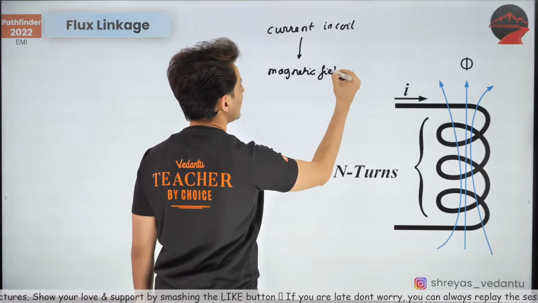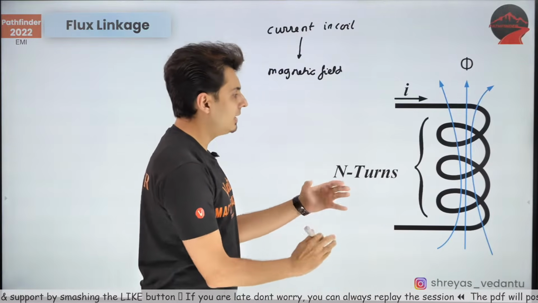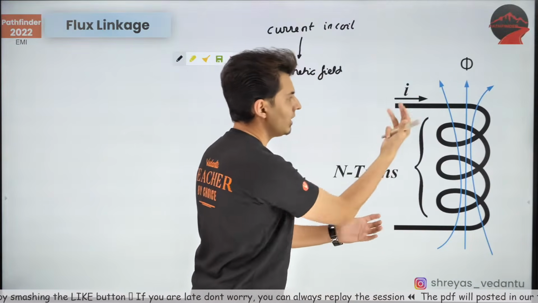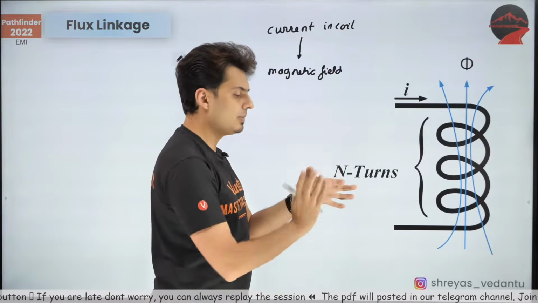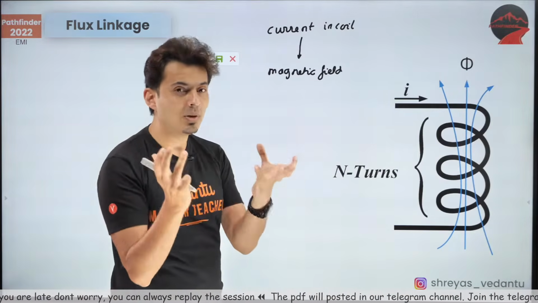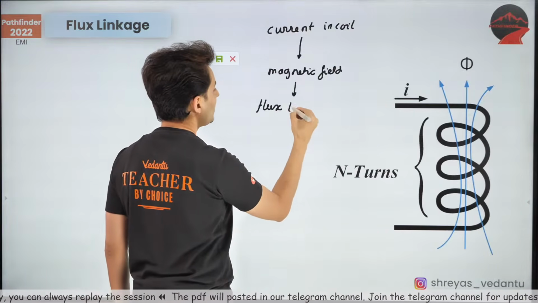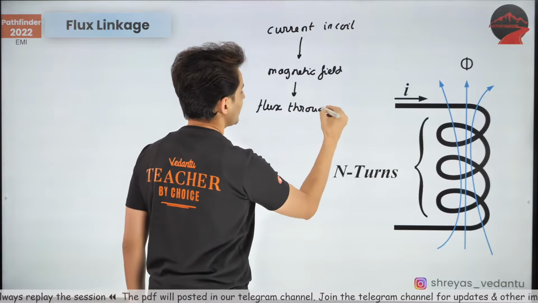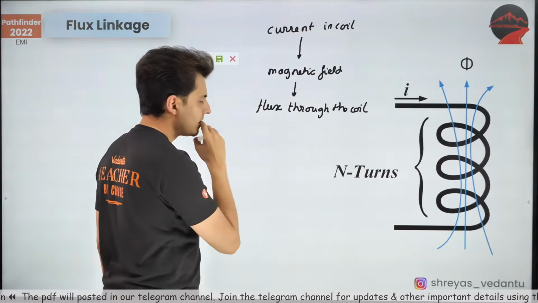Everybody understanding this? It will create a magnetic field around it. Now this magnetic field will be passing through the coil. So let's say I create a coil, the current's magnetic field will pass through the coil. So that means it will create flux. So there will be flux through the coil, correct? There will be flux through the coil.